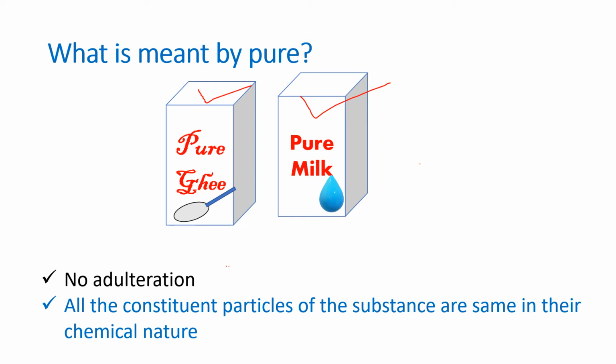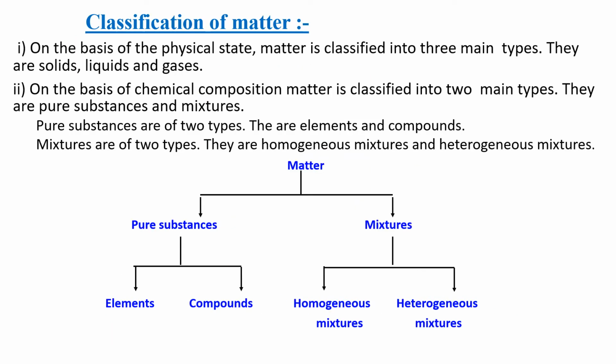Now, we will discuss more about pure substances. Classification of matter. In previous lesson, we learned about matter. Anything which has mass and which occupies space is matter. And on the basis of physical state, matter can be classified into three main types: solid, liquid, and gases.